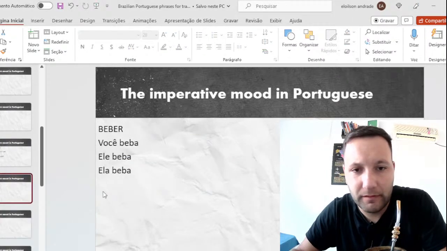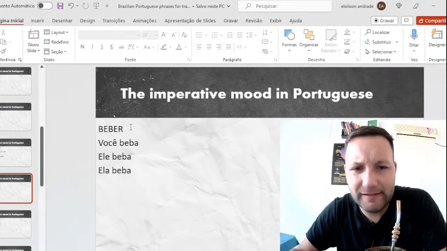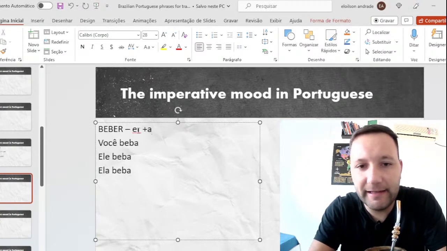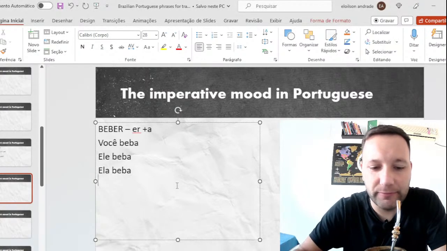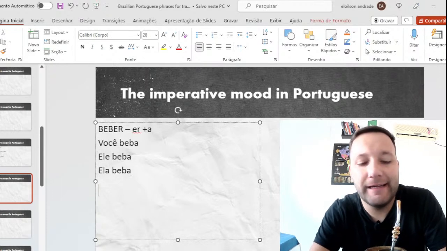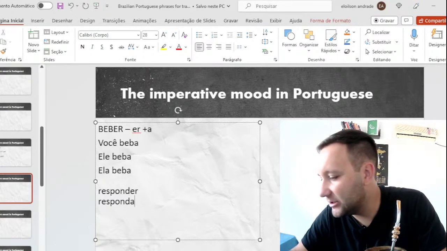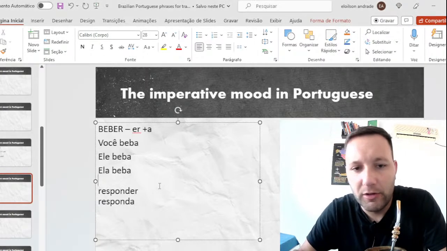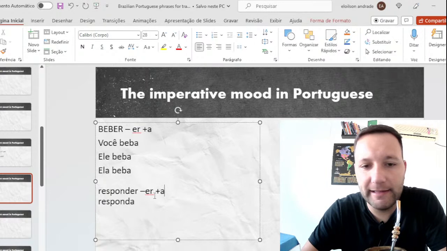Like here, beber, beba. But what are we doing here? We are just cutting this er and adding a at the end. Beba. Let's see. I will write a new verb here for you to see. Responder, to answer. So would it be responda, the conjugation. Hey, responda a professora. Hey, answer the teacher. For example, we are just cutting the final er and adding a.